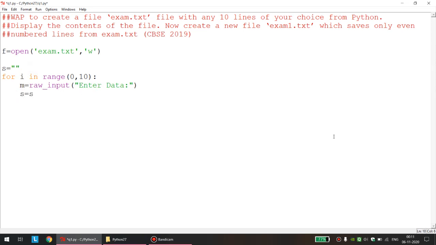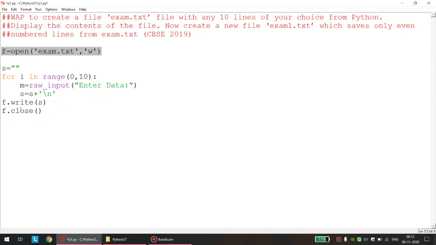So s equal to s plus slash n, and once all the work is done outside the loop, I will write f.write(s). And always do not forget, whenever you are writing data to a file, it is most advisable to close your file. Done. Okay, now I think it will definitely work, so I will execute it later on. Next: display the contents of the file.